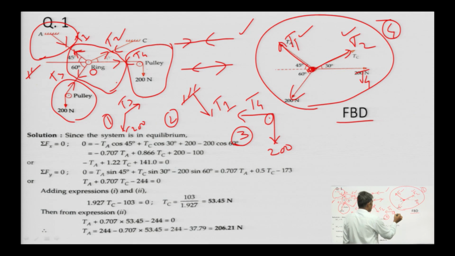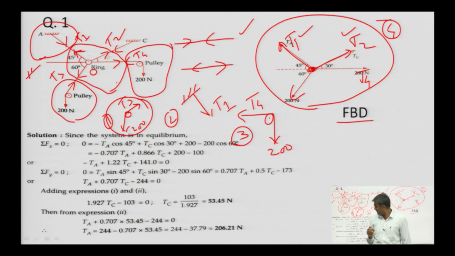In this diagram, since this is a frictionless pulley, the value of T1 will be the same as this much of load, because it is frictionless, which means the same value of tension will be transferred. The value of T3 will be equal to 200. It can be concluded with the help of the free body diagram.